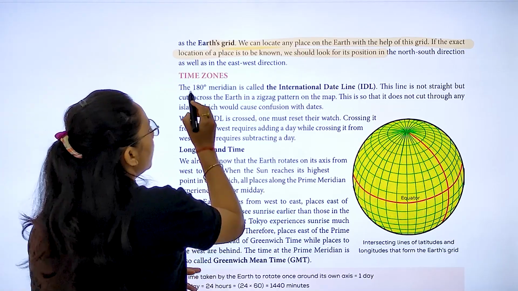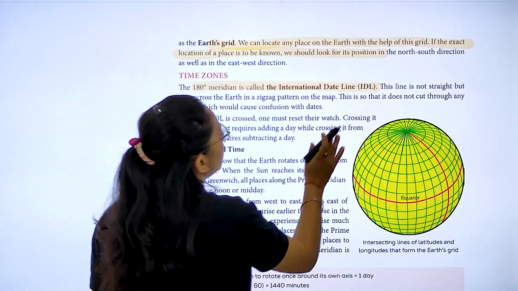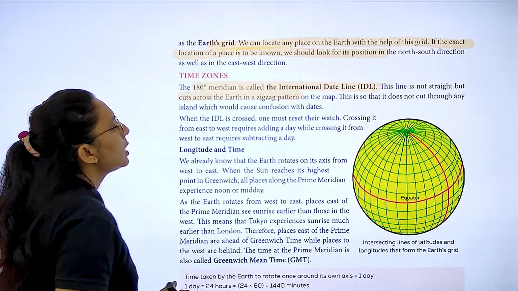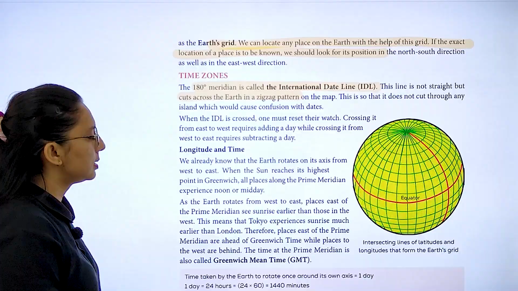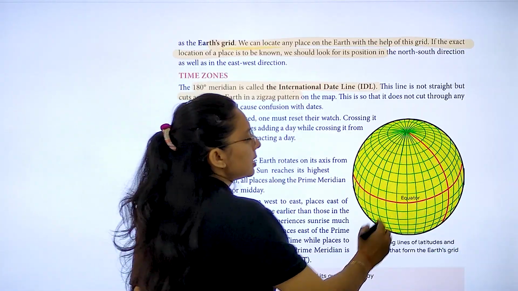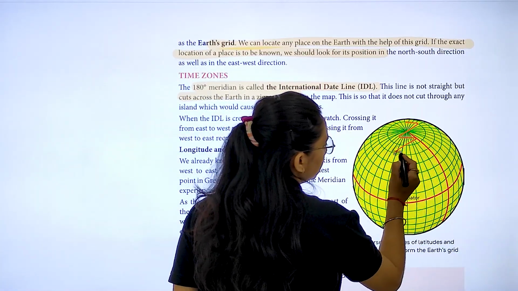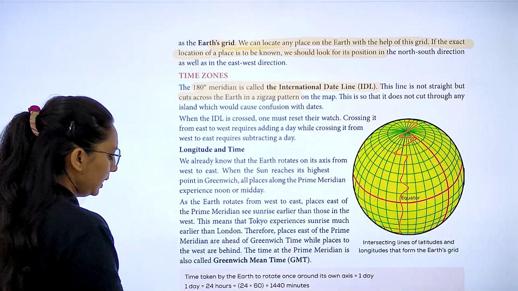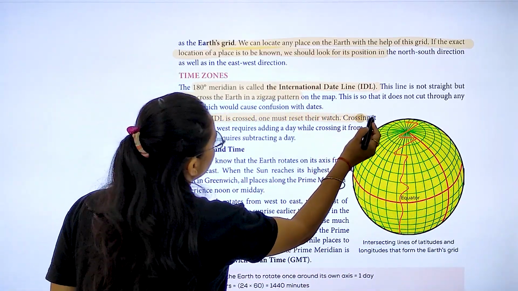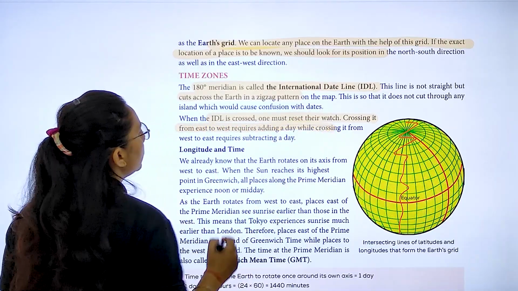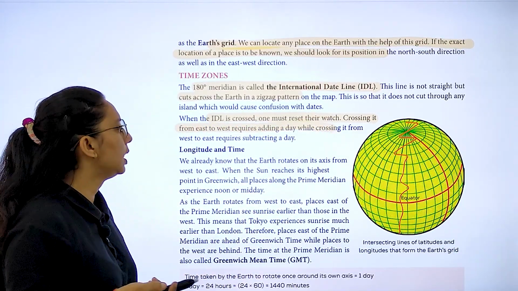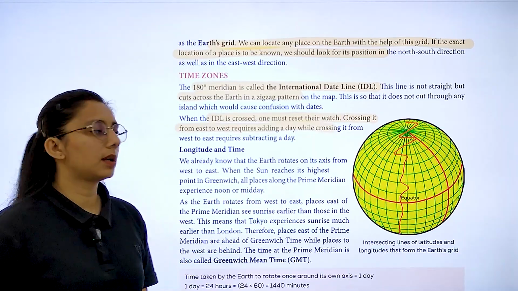Next is time zone. The 180 meridian is called the International Date Line. Right? The line is not straight, but across the earth it follows a zigzag pattern. ठीक है? थोड़े zigzag pattern में like this. Same नहीं है, थोड़े zigzag pattern में है. When the date line is crossed, we must reset our watch. Crossing it from east to west, आपको एक add करना पड़ेगा एक day, right? अगर आप west to east जा रहे हो तो आप subtract करो.